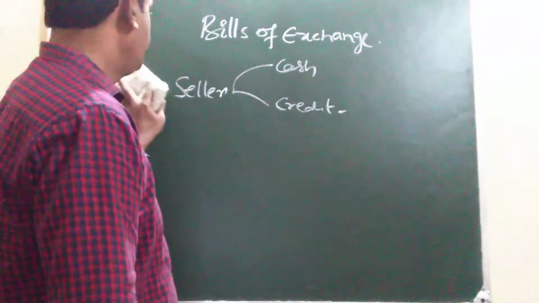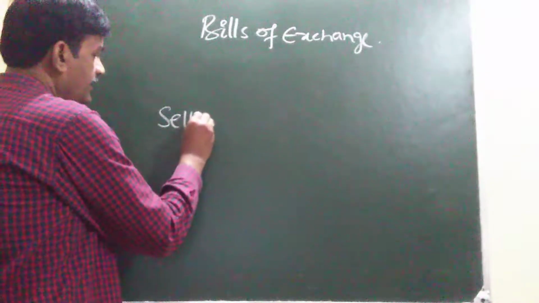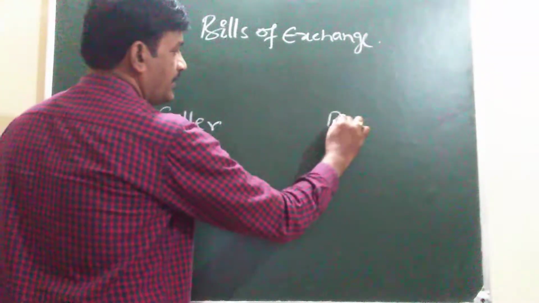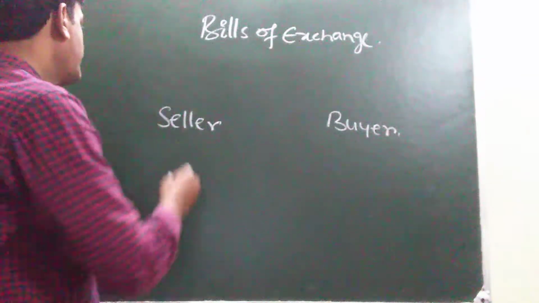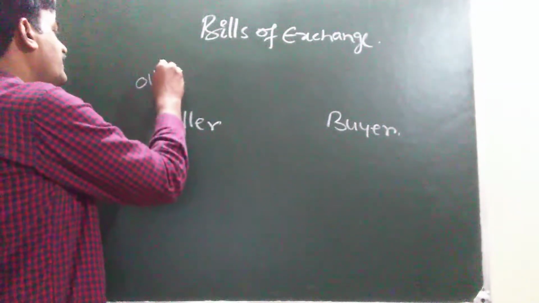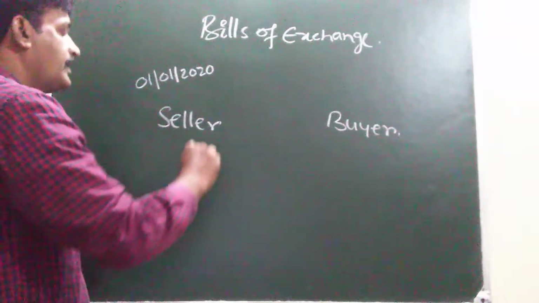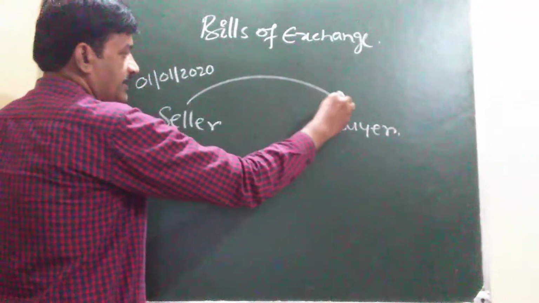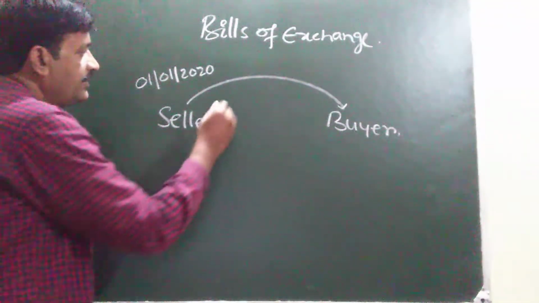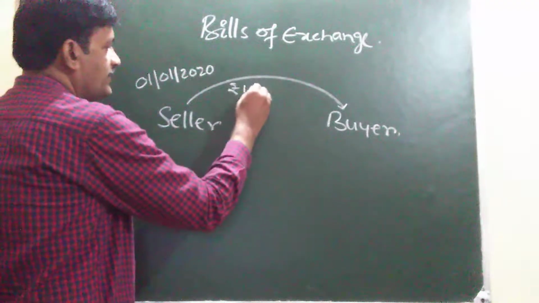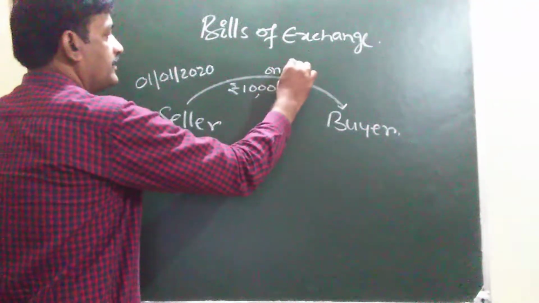Take an example. Seller and here buyer. Suppose on 1/1/2020, seller sells his goods on the basis of credit to the buyer, say rupees 10,000 on credit.